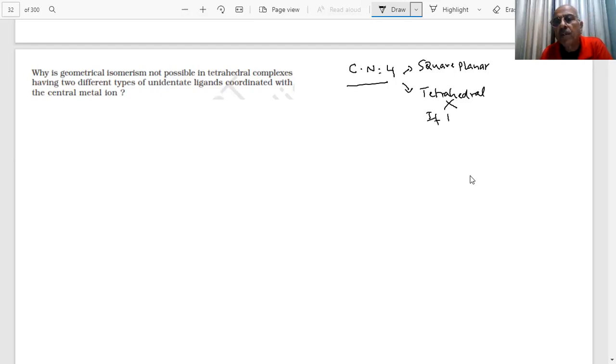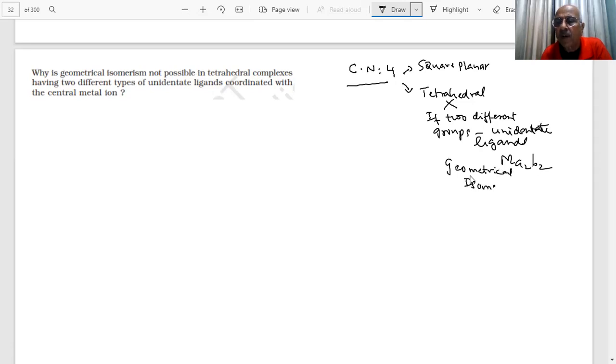Geometrical isomerism is not possible if you have 2 different groups or donor atoms, or 2 different types of unidentate ligands, like Ma2B2. Then geometrical isomerism is not possible. Why? What is a tetrahedral shape you have seen?